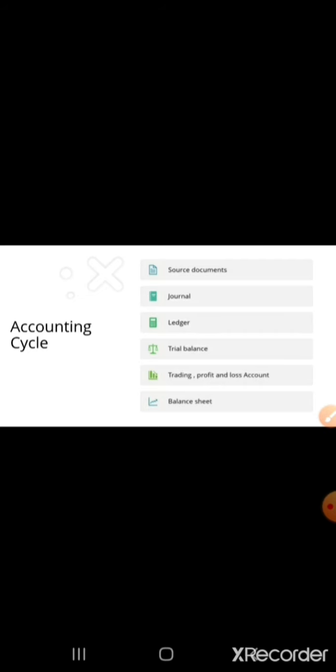Accounting cycle starts with a source document. Source document helps us to pass journal entries. Journal entries help us to prepare ledger accounts. Ledger account helps us to prepare trial balance. The trial balance, with its arithmetical accuracy, helps us to prepare trading profit and loss account and balance sheet, which is called final accounts.